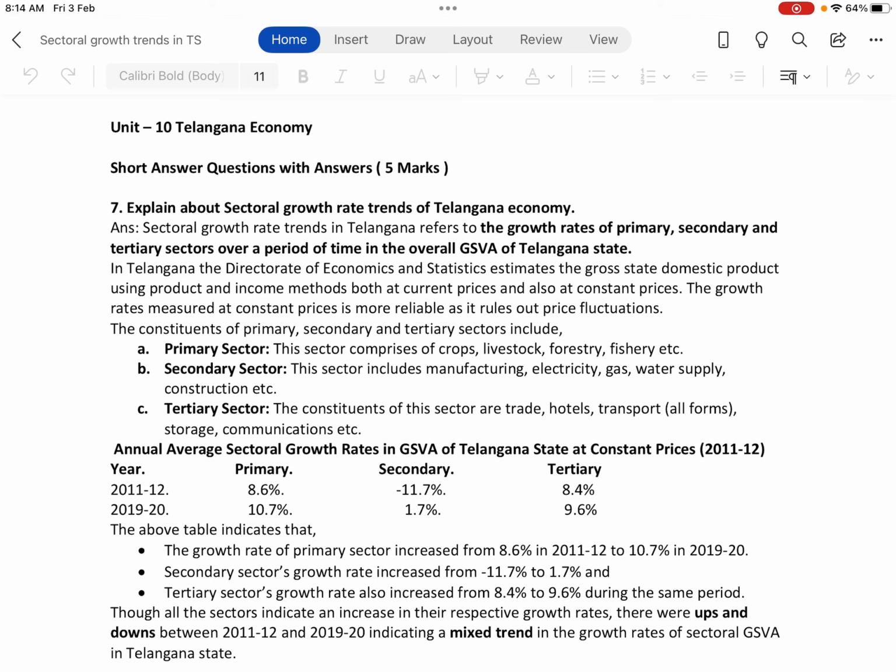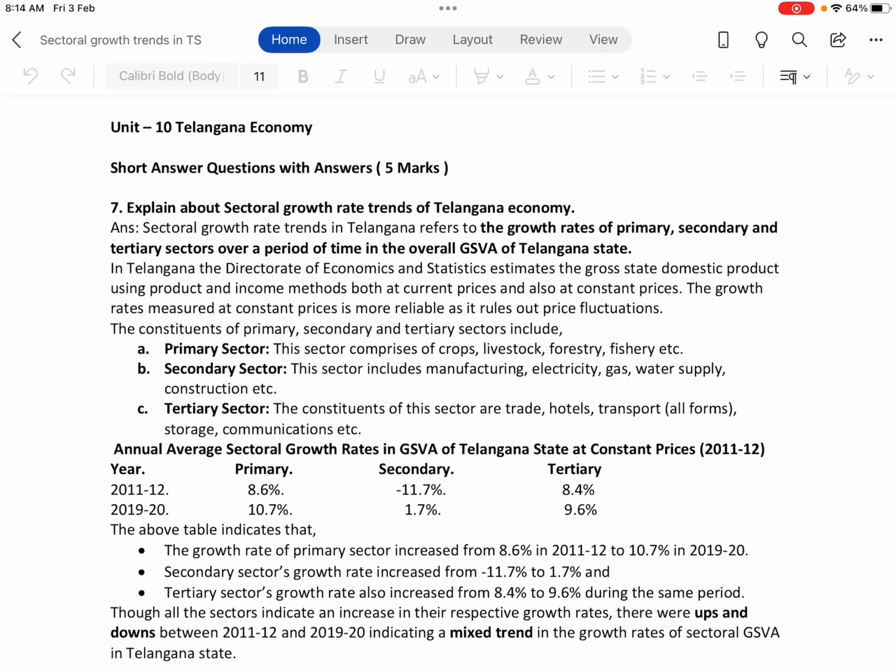So the question is, explain about the sectoral growth rate trends of Telangana economy. This is also a 5 marks question. Okay. Sectoral growth rate trends in Telangana refers to the growth rates of primary, secondary and tertiary sectors over a period of time in the overall GSVA of Telangana State. GSVA, gross state value added.